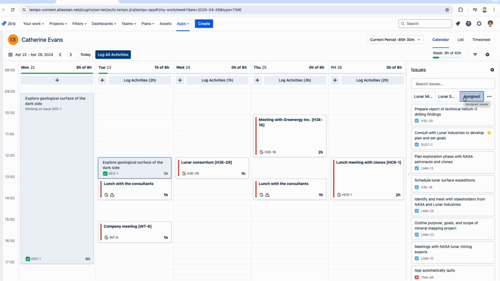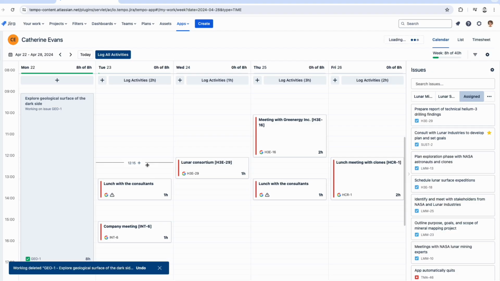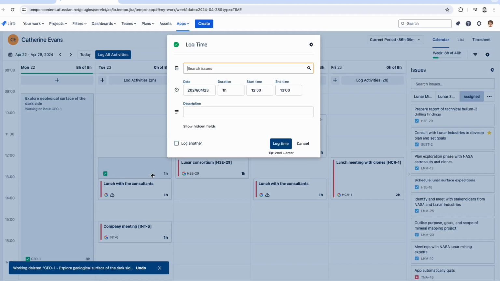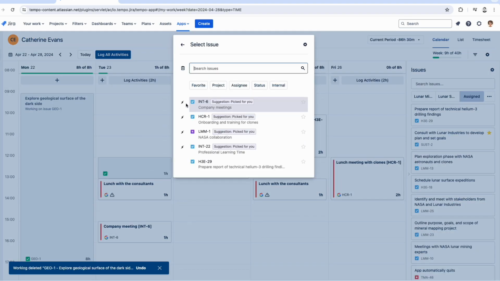So let's go to log time again. When I go to log time, there are actually some tasks that show up on the top with a lightning bolt left of it. So just really quickly, let me get rid of that, and let's go to log time again. So here's what I'm talking about. So you see these suggestions powered by predictive algorithms with the lightning bolt on the left here. So this is a big deal.